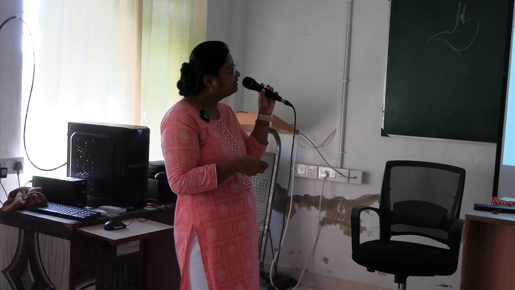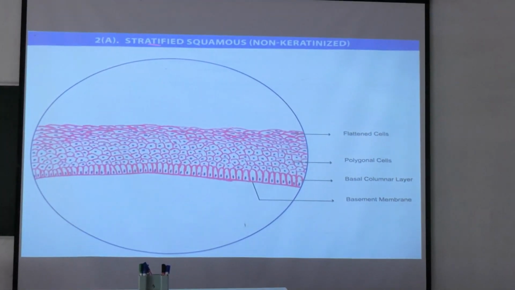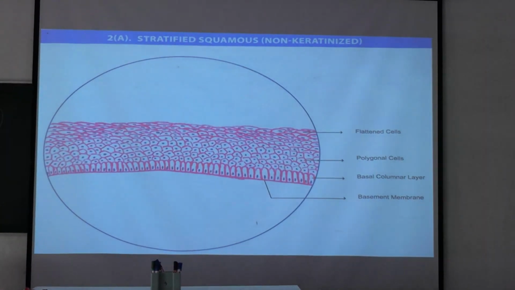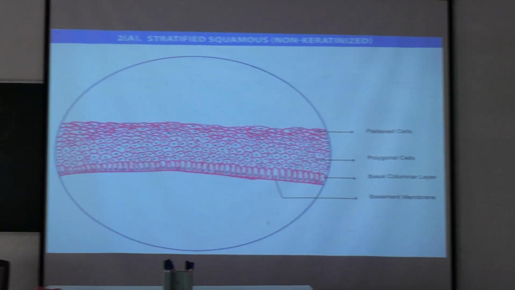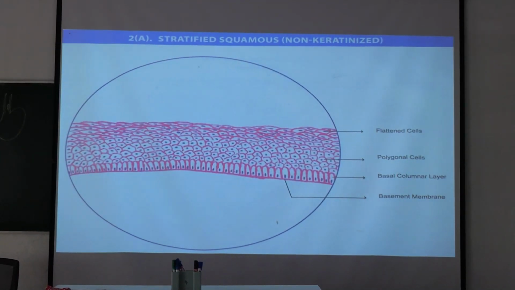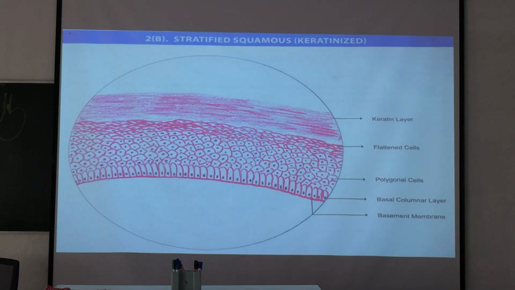You draw like this. Remember the shape during the drawing. Example is mucous lining of esophagus, oral cavity. This is the diagram, enlarged view. Stratified squamous, non-keratinized. Take a picture of this. You have to draw this in your copy.